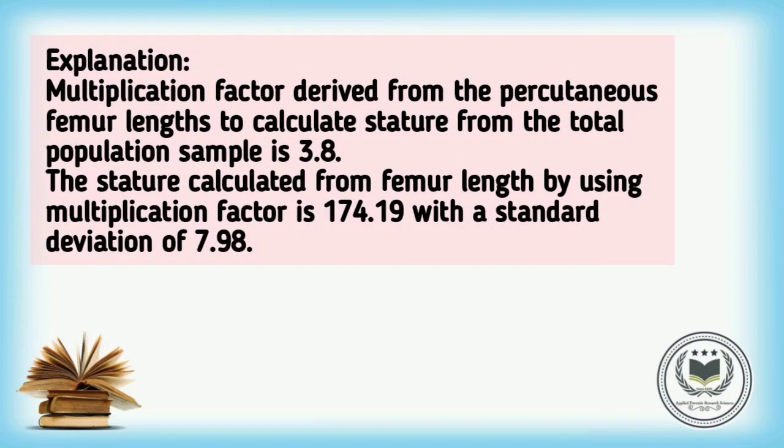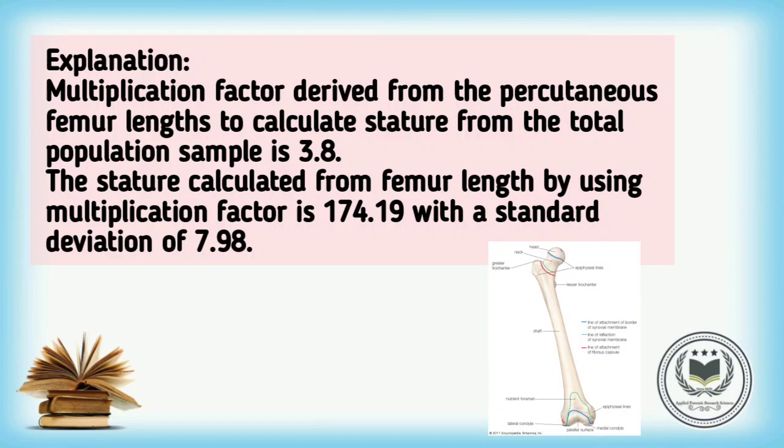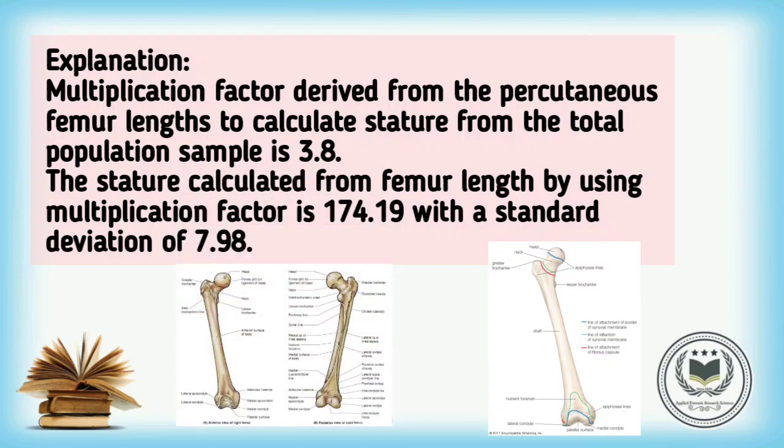Explanation: multiplication factor derived from the percutaneous femur length to calculate stature from the total population sample is 3.8. The stature calculated from femur length by using multiplication factor is 174.19 with a standard deviation of 7.98.